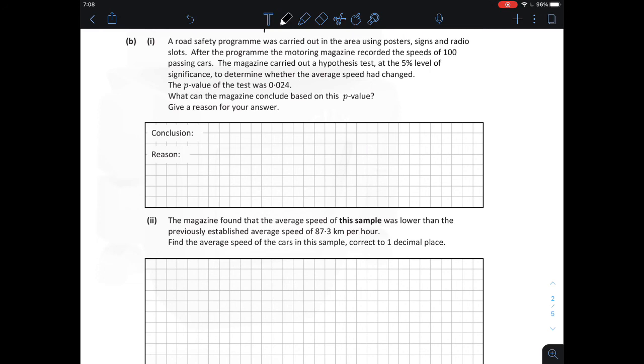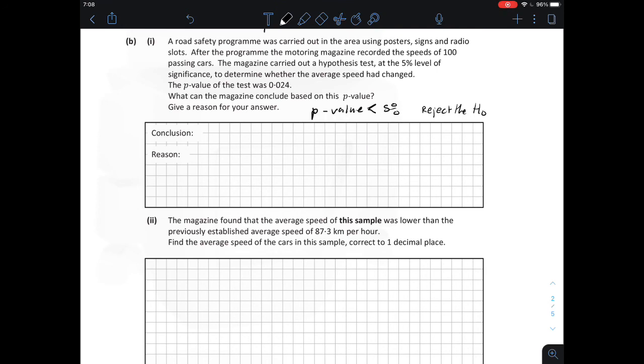All right, well, the first thing we need to remind ourselves is what the p-value actually means. So the p-value is the probability of collecting data that is more extreme than your test statistic. So what is the probability that data will fall outside your test statistic?